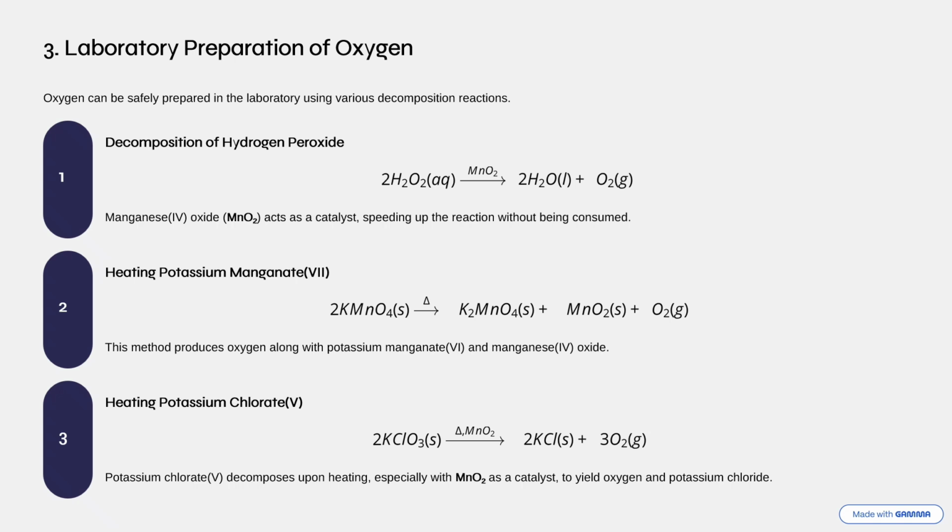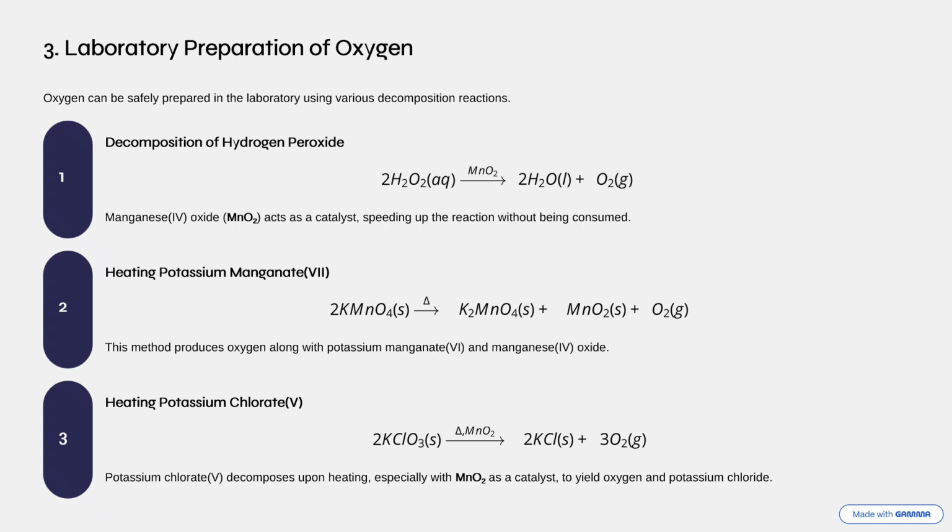It doesn't react with the hydrogen peroxide. It just acts as a catalyst, speeding up the rate of reaction without being consumed. The second one is when you take potassium manganate(VII). If you heat potassium manganate(VII), you get potassium manganate(VI), manganese(IV) oxide, as well as oxygen gas. That's something that everyone should know as well.